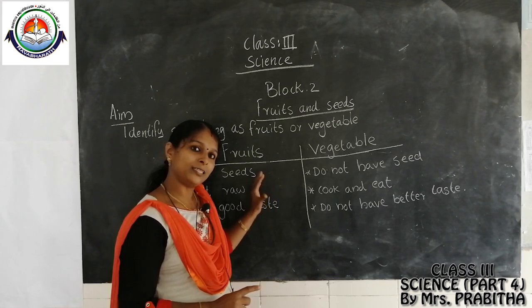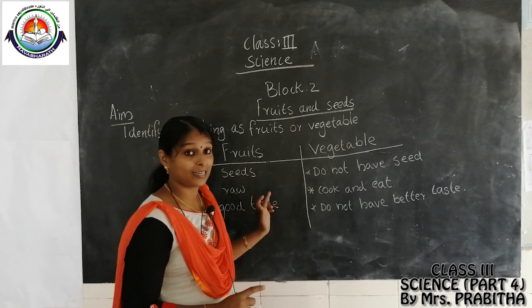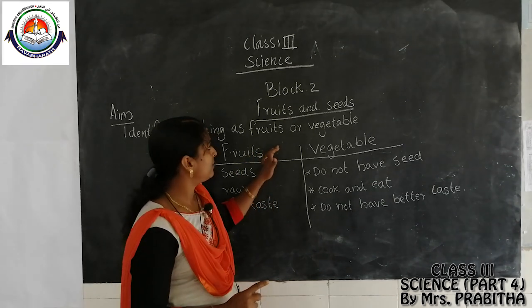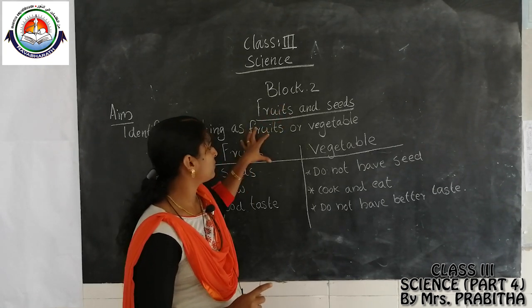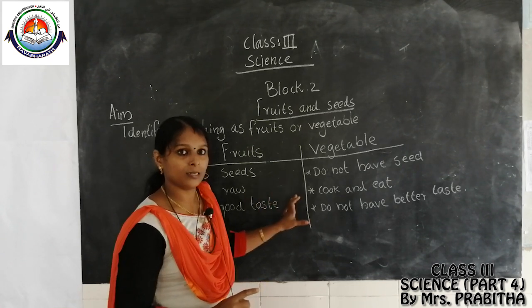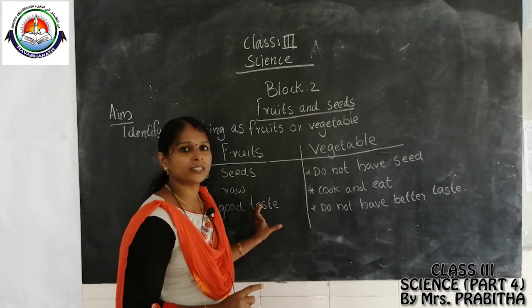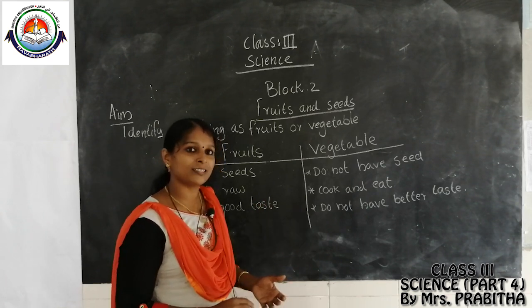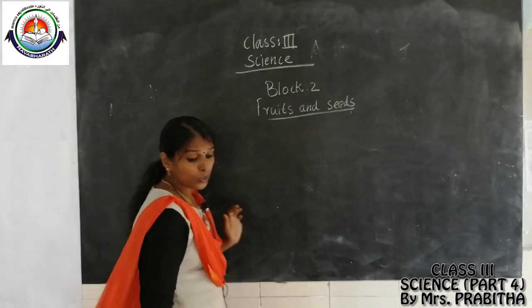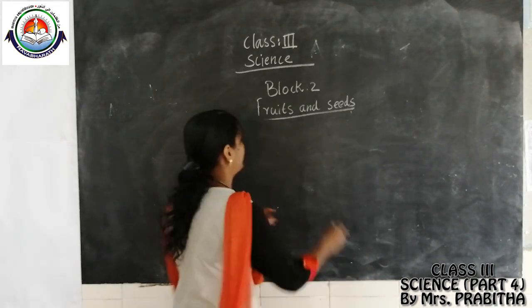Now after completing this, what do you have to do? You have to complete workbook S3. Okay, so today we studied the difference between fruits and vegetables, how fruits are different from vegetables. I hope everybody got the idea about fruits and vegetables. Now we can go for the next topic. Next we are going to study about types of fruits.